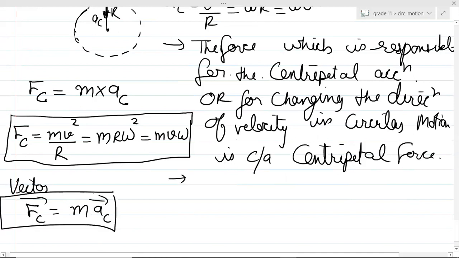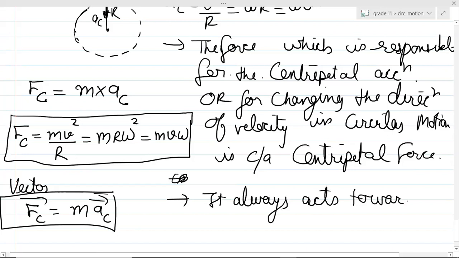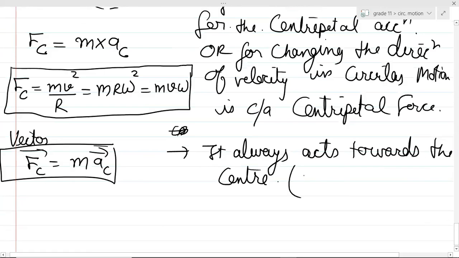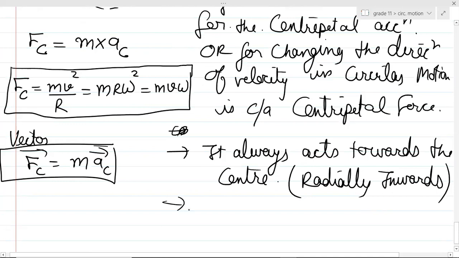Yes or no? Can you see that the direction of centripetal acceleration and the direction of centripetal force is always the same? So what will be the direction of this force? It always acts towards the center. That implies the direction is radially inwards. Just like centripetal acceleration, the direction of this force is radially inwards.